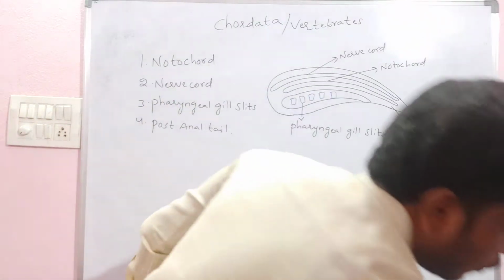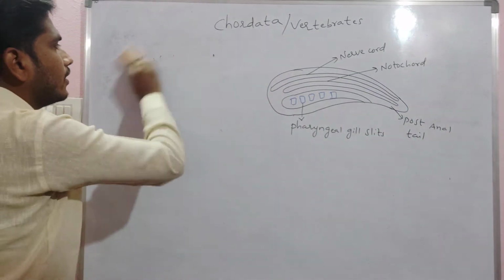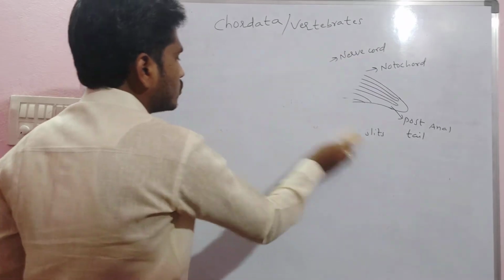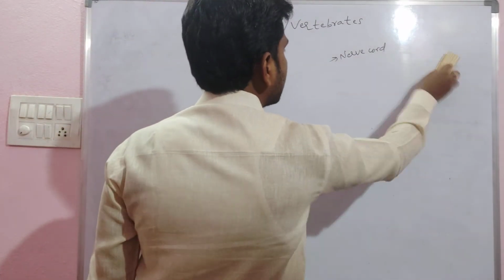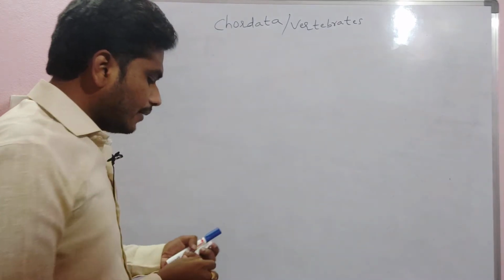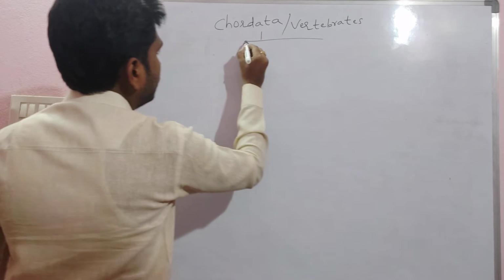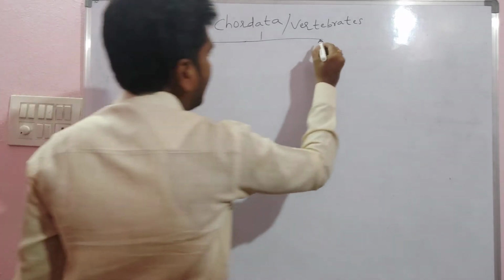Apart from these four hallmark characters, we are now seeing the outline classification of the chordata, that means subphylum, superclass, and all these things. Phylum Chordata is divided into three subphyla.